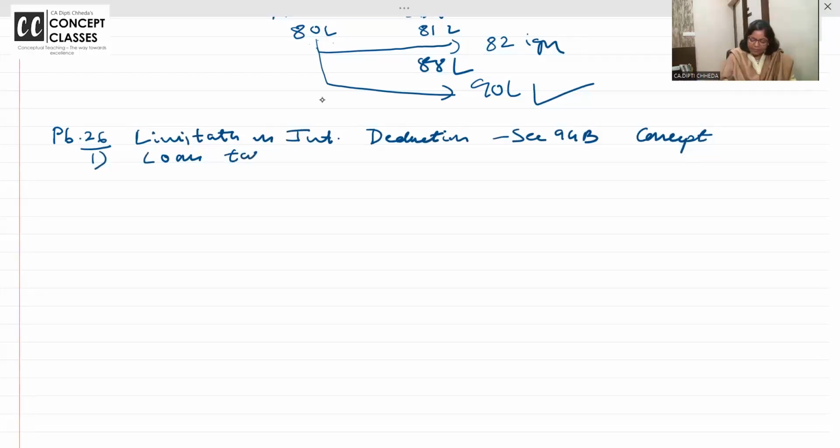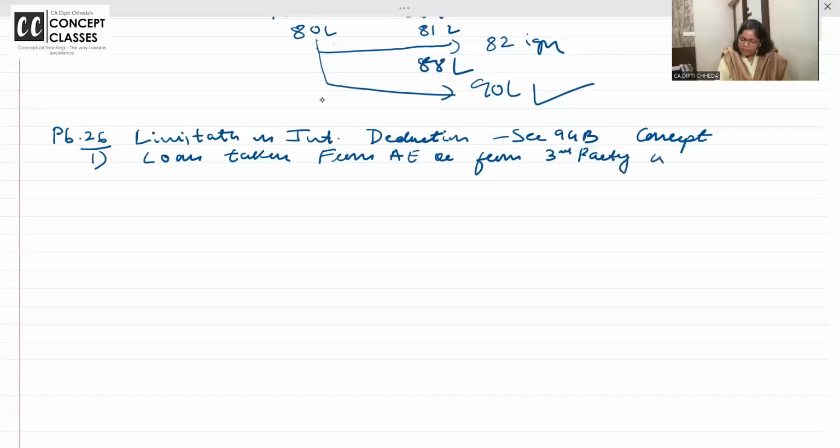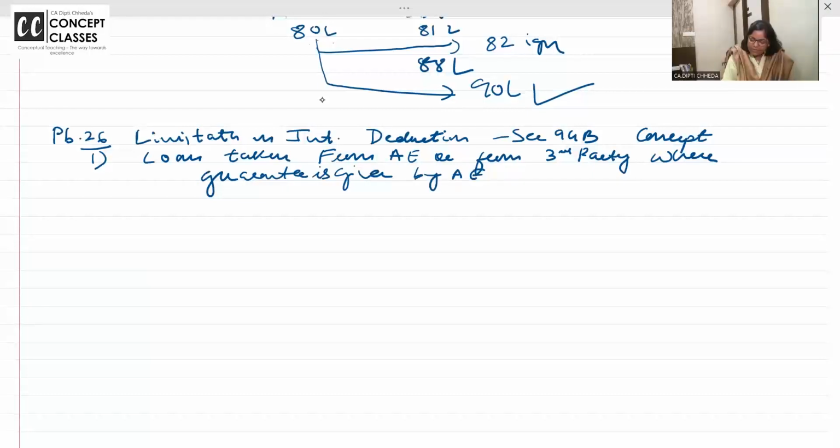Loan taken from associate enterprise or from third party where guarantee is given by associate enterprise.